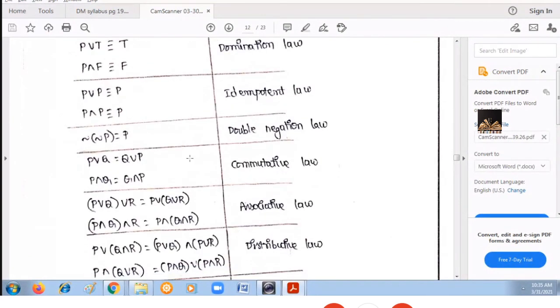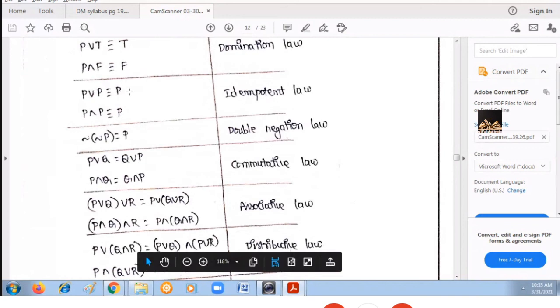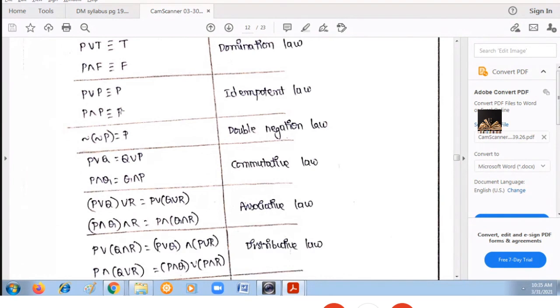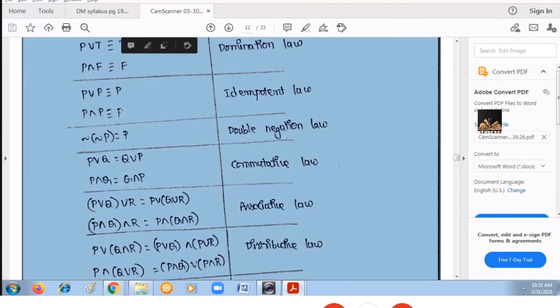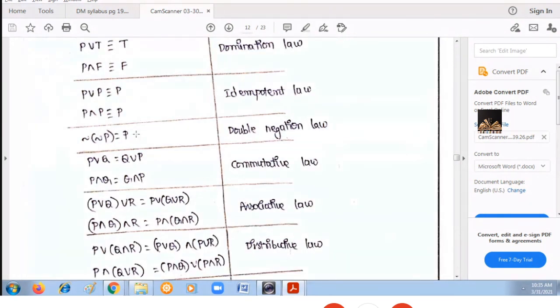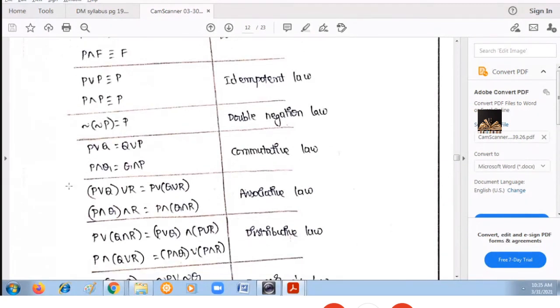Next one is the idempotent law. Idempotent law means P or P is equal to P, and P and P depends on the value of P only. Double negation law means negation of negation P. These two negations will get cancelled, and what is left over is P.